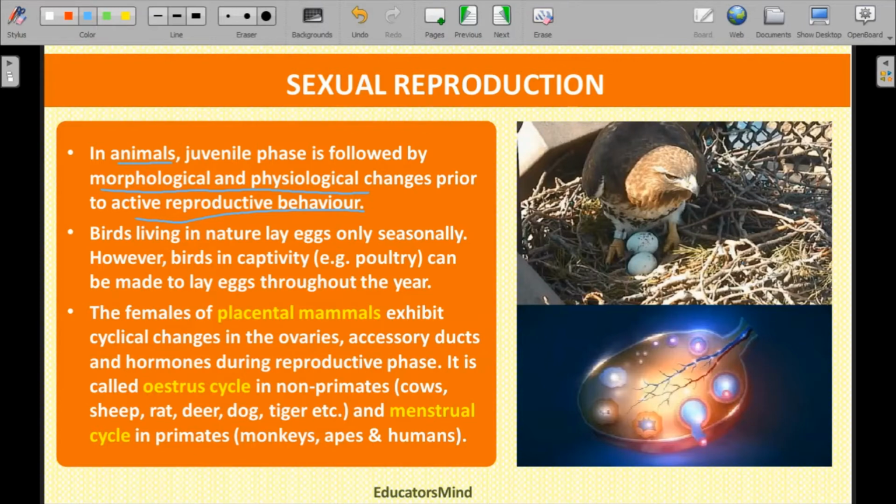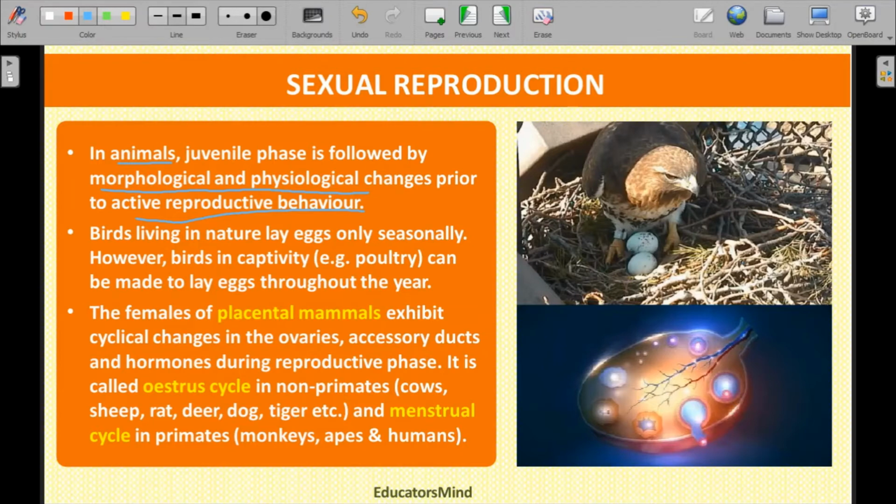Similarly, in the case of the female child in human beings, there is the start of the growth of the mammary glands, as well as the occurrence of the menstrual cycles. The menstrual cycle gets started. So this is a change in behavior, and the change gives rise to reproductive behavior, that the individual is being prepared for the reproductive phase. So such duration of time is called the juvenile phase.